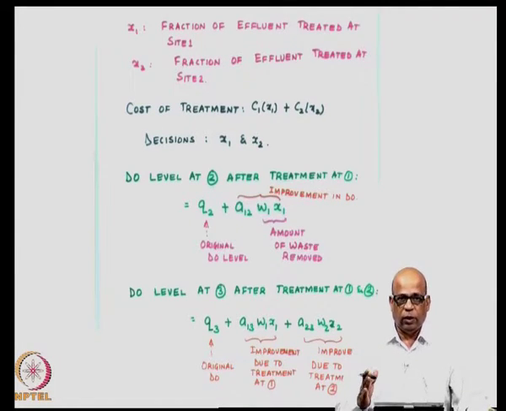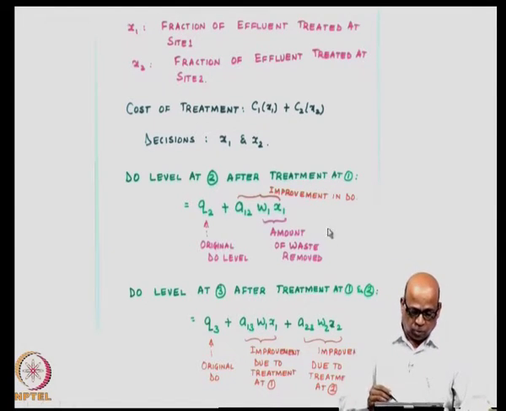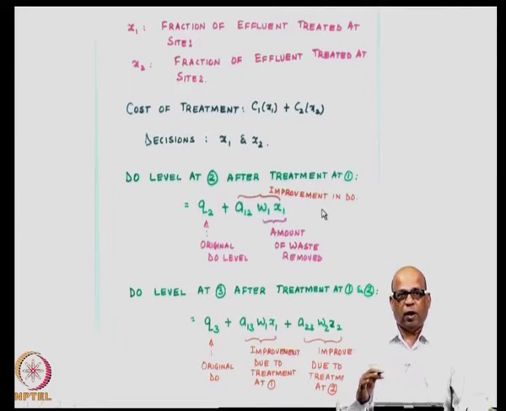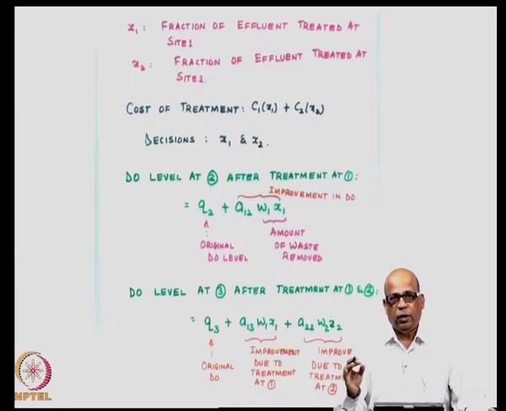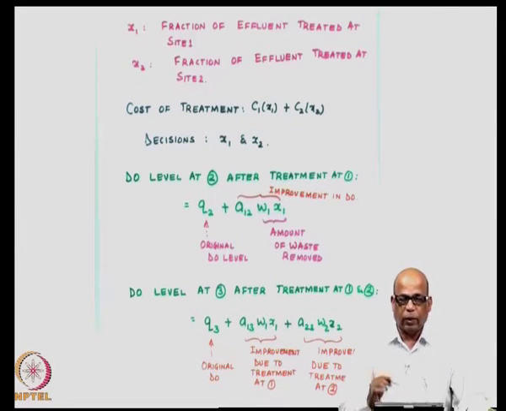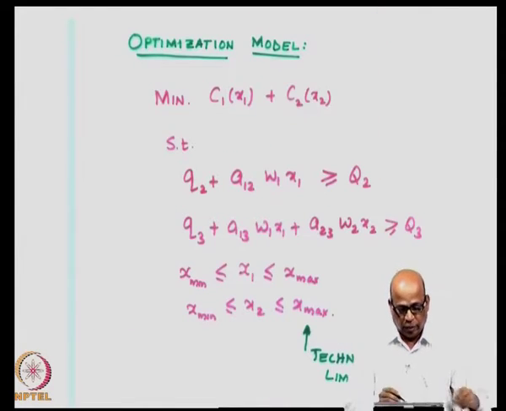So, we got the total dissolved oxygen after the treatment at site number 1 and site number 2, where the treatments are given, and we got the dissolved oxygen level at site number 2 and site number 3 corresponding to these treatments. Now, this total dissolved oxygen that you get after the treatment must be at least equal to the desired dissolved oxygen, which is capital Q2.